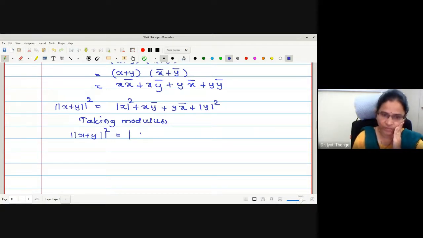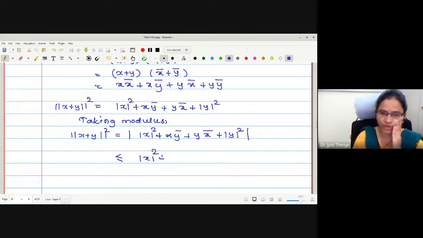Okay. Therefore, may I write this as mod x squared plus mod x y bar plus mod y x bar. I will not separate mod first, I will write as it is. What to do if I want to separate this? May I write with less than or equal to?